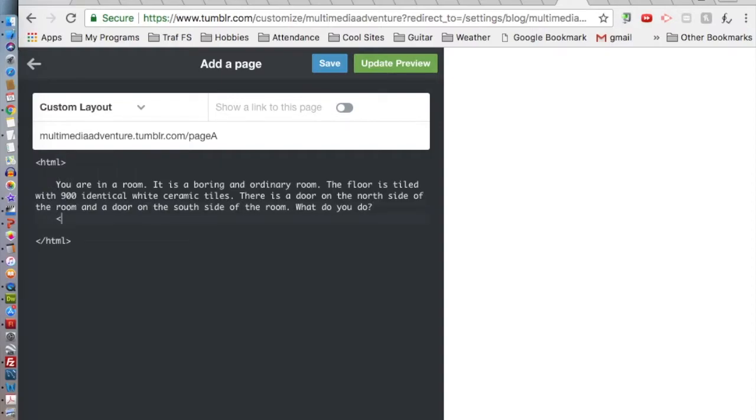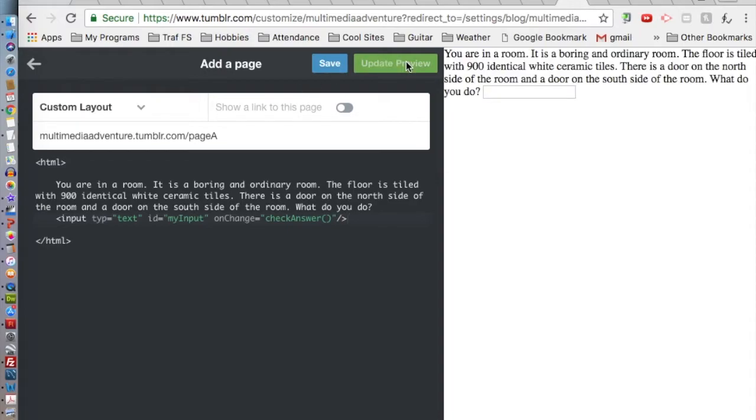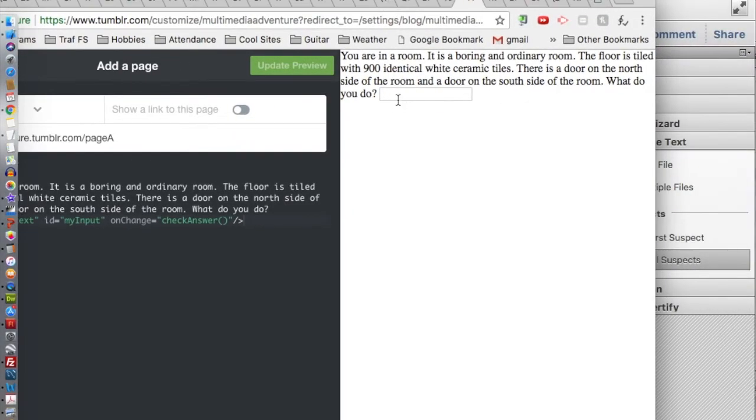I'm going to make an input, and this is going to be type is equal to text, and I'm going to give it an ID, so my ID is going to be my input. On change, we're going to go to a function, and that function would be check answer. Open bracket, close bracket, then we're going to close that tag. So let's have a look at what that does. So update the preview and then save.